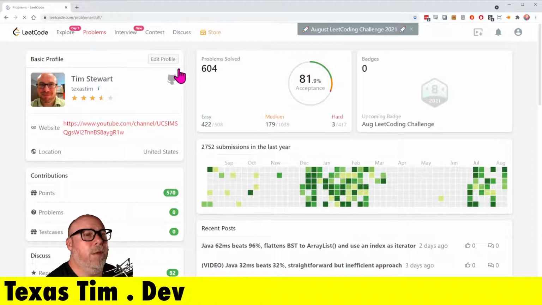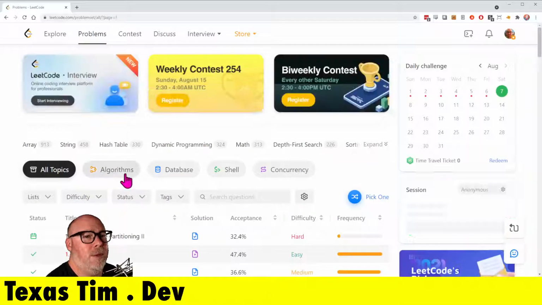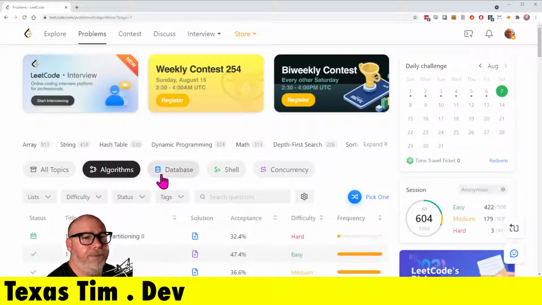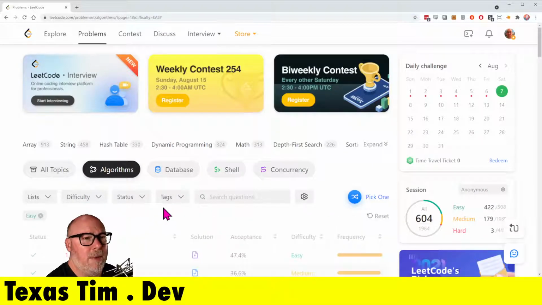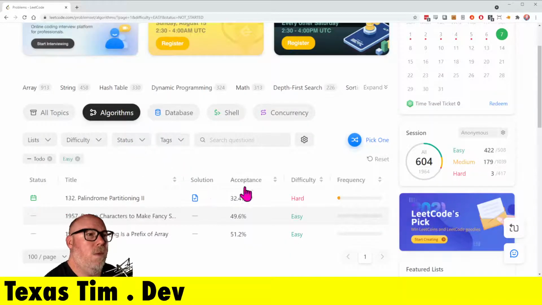Let's go over to problems and choose algorithms. Let's see if there's any easy ones that might have come in that I haven't done yet. Ooh, there are a couple. Why don't we pick one of these up? Ooh, check if string is a prefix of array.